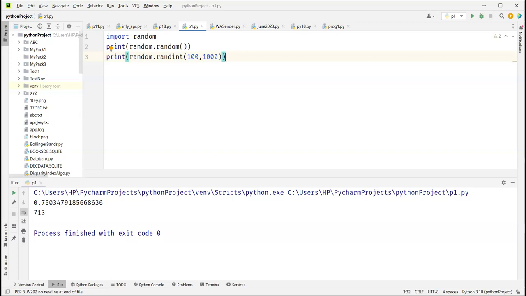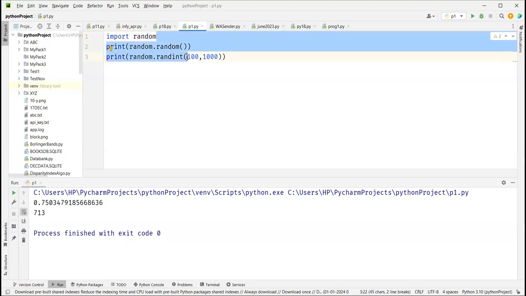Now, I said there's one way: you say import random. When you say import random, all the random functions are available and get attached to your file, whether you use them or not. But let's say you don't want all the functions.